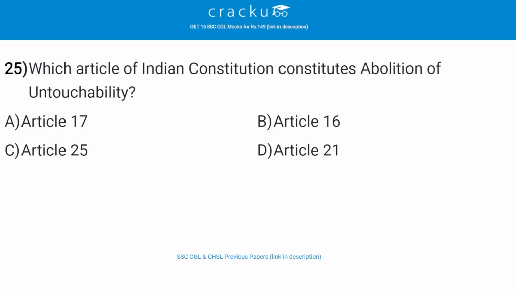Which article of Indian Constitution constitutes abolition of untouchability? The correct answer is A, that is Article 17. So untouchability is abolished and its practice in any form is forbidden. The enforcement of any disability arising out of untouchability shall be an offence punishable in accordance with law.